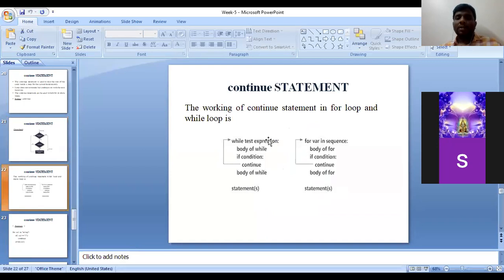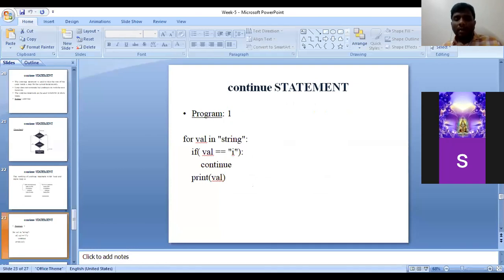So this is the procedure for how we can use the continue statement in for as well as in while loops. The procedure is the same, but here I have used continue. In the break statement I have used break. The only difference is continue and break. Now we shall check with an example.